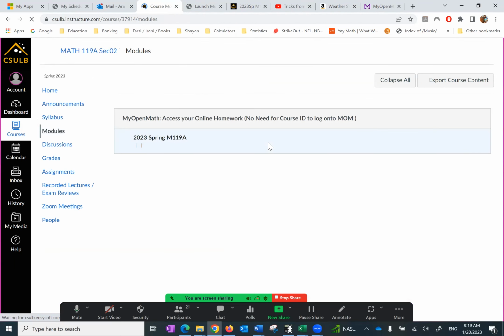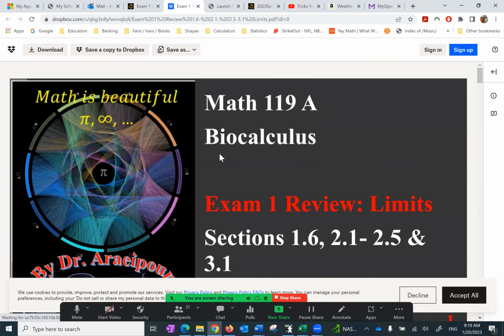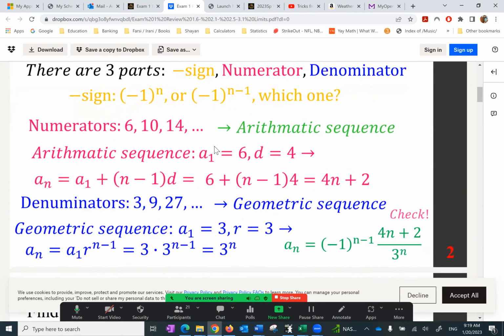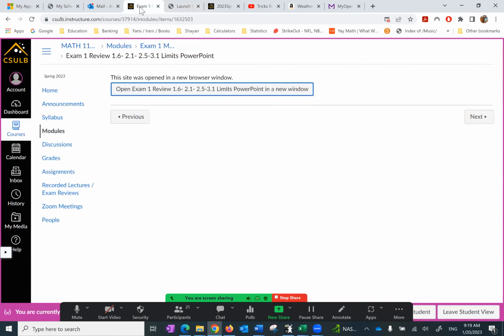So going back to modules, and this one is the exam 1 review in the form of a PowerPoint that we do have here. We do have the recording, and of course, a couple of days before the exam, I start going over it again, step by step with details. As far as writing, you don't have to write anything, just be there, pay attention, and make sure you learn them step by step.